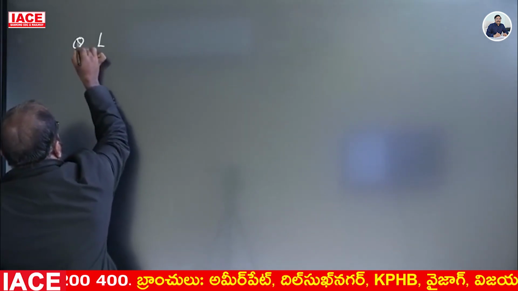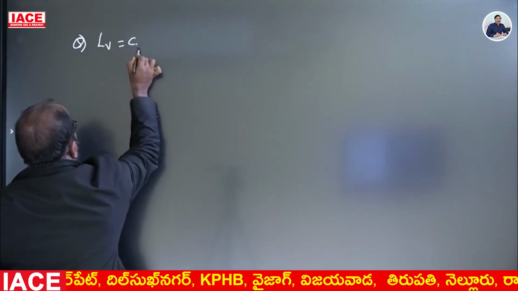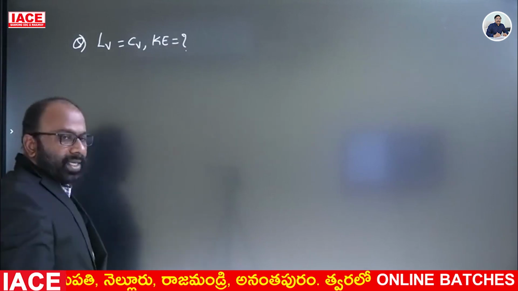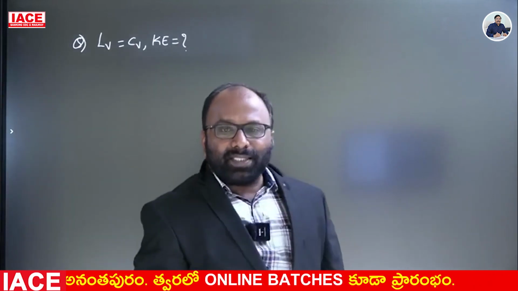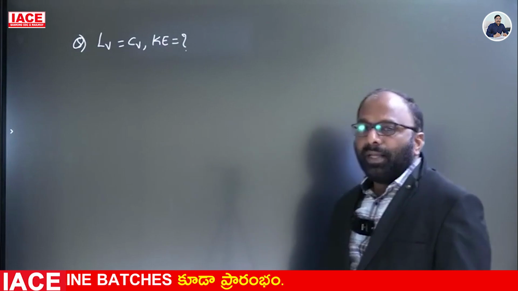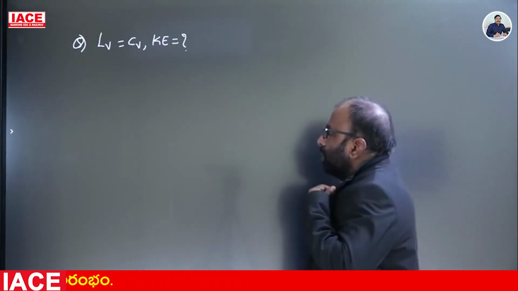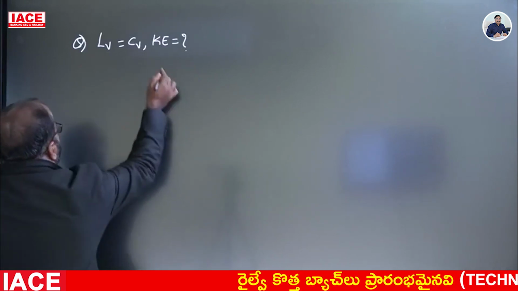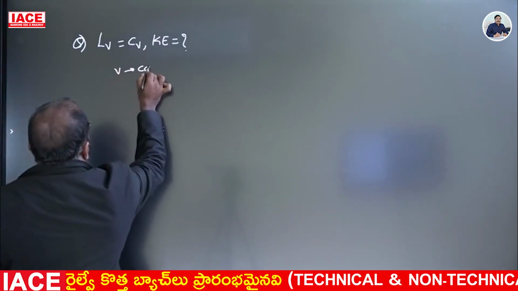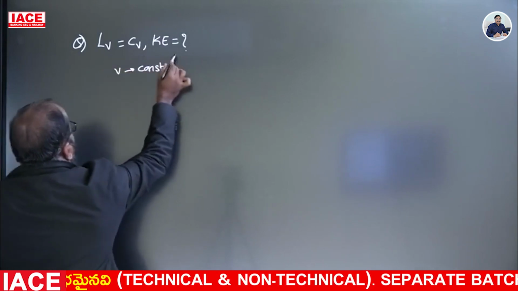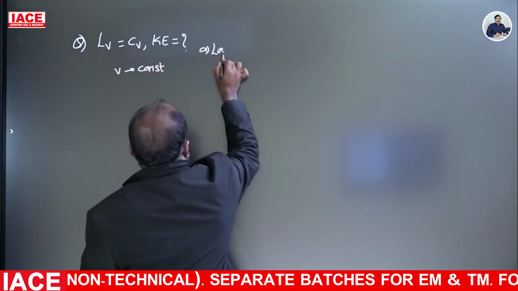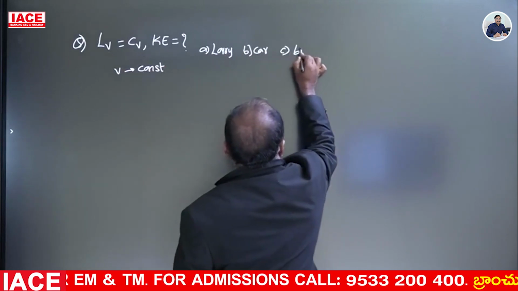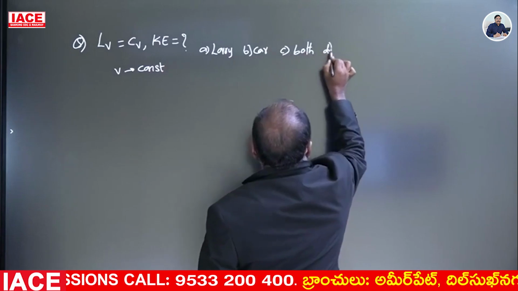a question: if a lorry and a car both are traveling with equal speed, which one has more kinetic energy? This is also a previous examination question. Right, where v is constant. Given options for this question: option A lorry only, option B car, option C both, option D none of these.